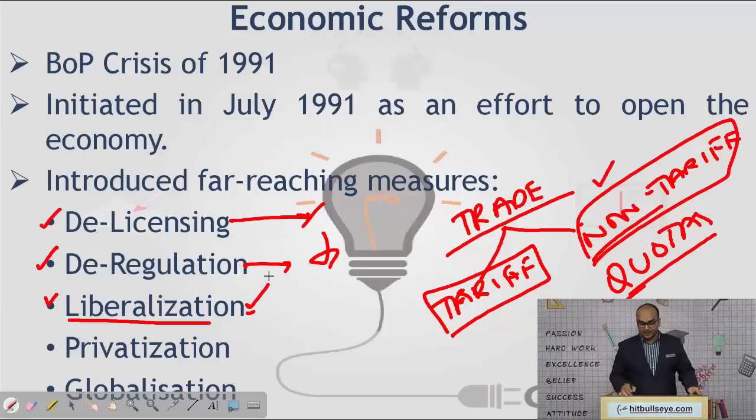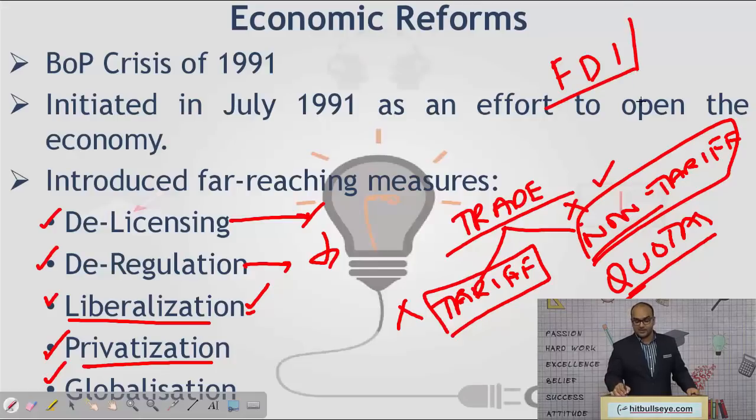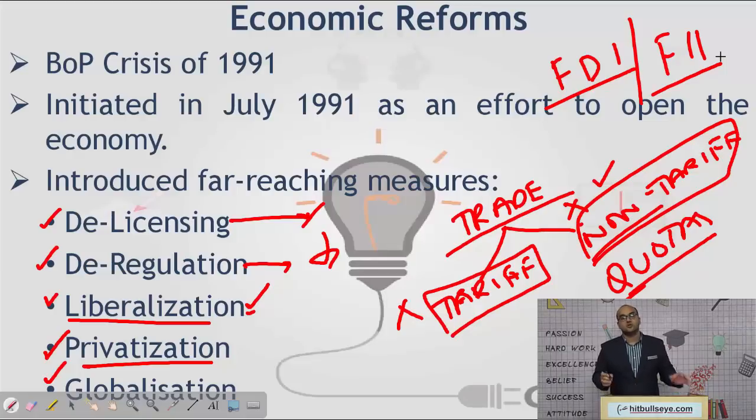Liberalization implied that these barriers to trade would be removed. Then we talked about privatization. As I said, a large number of industries were privatized or permissions were given to the private industry to invest in a lot of industries. And then of course, globalization. India allowed foreign capital to come into the country. So we allowed foreign direct investments as well as foreign institutional investments to be invested in our economy, so that we get more foreign exchange from other resources.